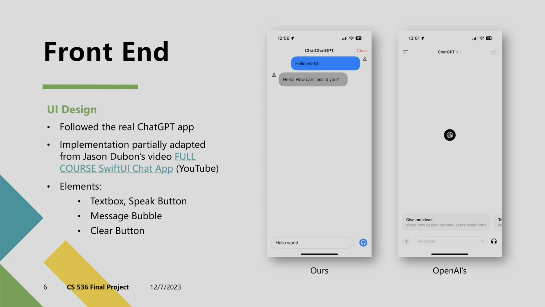As the user concludes their spoken input and presses the stop button, their message is visually encapsulated in a message bubble on the right side of the screen. Simultaneously, this input is dispatched to our backend server. Here, it's processed and relayed to GPT, which then crafts a response message. This response is promptly displayed in the left column, ensuring a conversational flow. For users wishing to clear the historical messages, there is a clear button placed on the upper right corner to delete historical interactions.